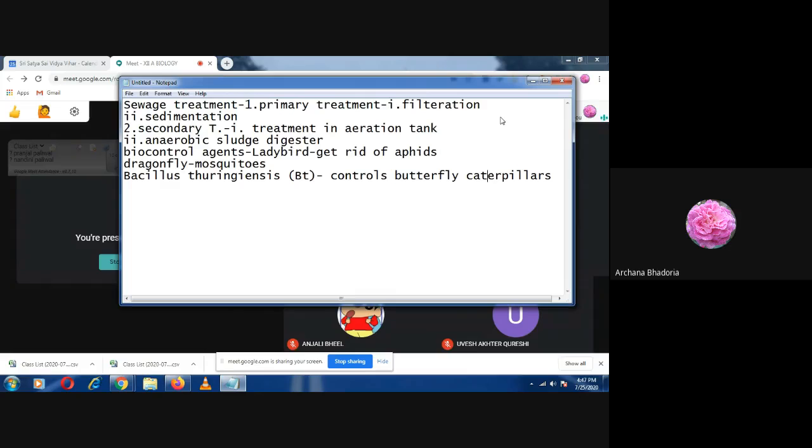All have understood? Now next write down trichoderma. So how many biocontrol agents are we doing? Number 1, ladybird. Number 2, dragonfly. It will control the mosquitoes. Then number 3, BT, Bacillus thuringiensis. Remember the name. And the other one is trichoderma.